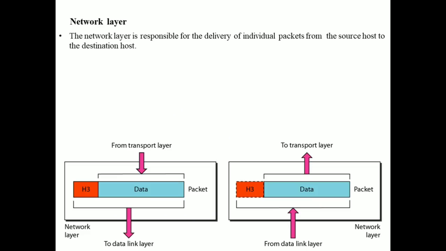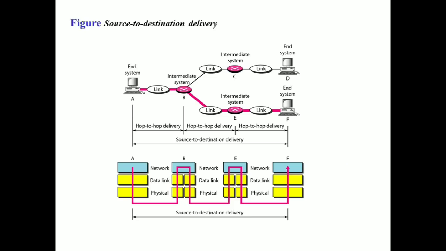But in real situations, the two systems cannot always be connected to the same link, because one system might be in one network and the other system might be in another network. So for source to destination delivery, we compulsorily need the network layer, because we cannot guarantee that the source and destination will be on the same link or within the same network. If you see in this diagram, this is our end system A and this is our end system F. From this node to this node, which layer is responsible? The data link layer, which is hop to hop delivery, and from here to here again the data link layer, and from here to here again the data link layer.